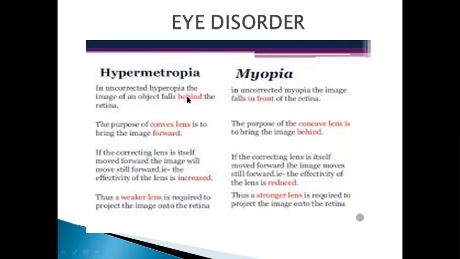As you can see, the image is supposed to be on the retina, but in hypermetropia, the image doesn't form on the retina. Instead, it is behind the retina. Here it was in front of the retina, but here it is behind the retina. The purpose of the convex lens is to bring the image forward on the retina in case of hypermetropia disorder.